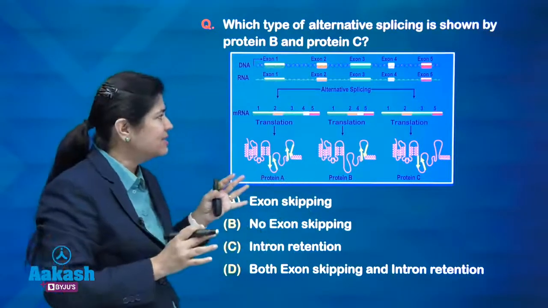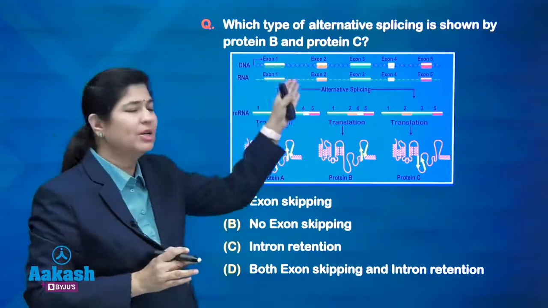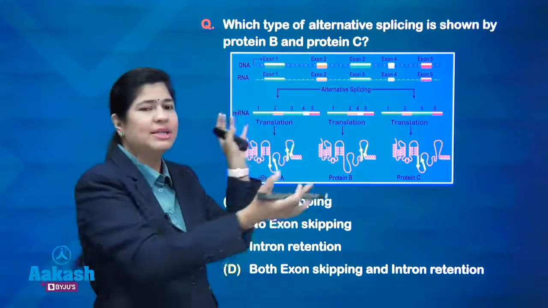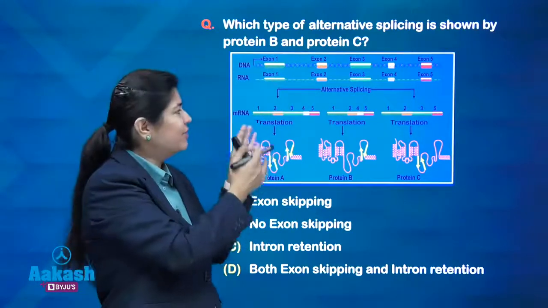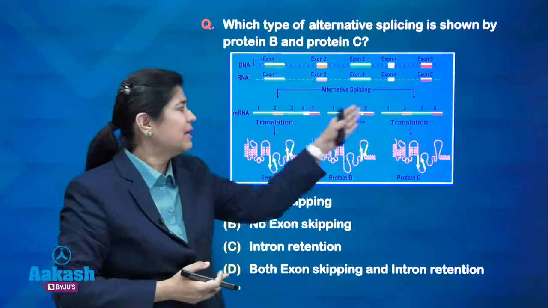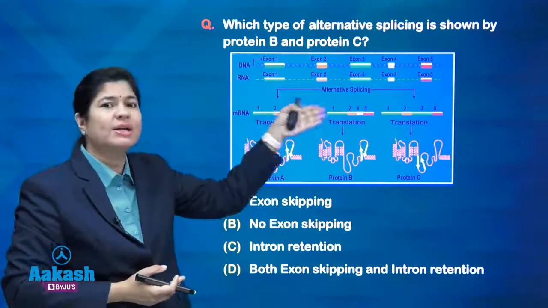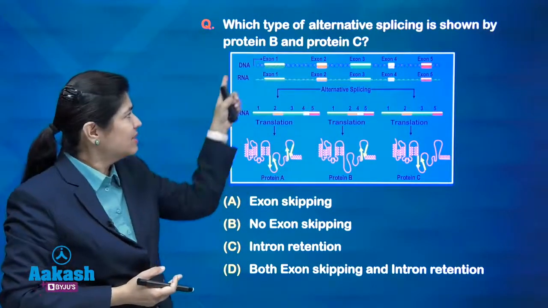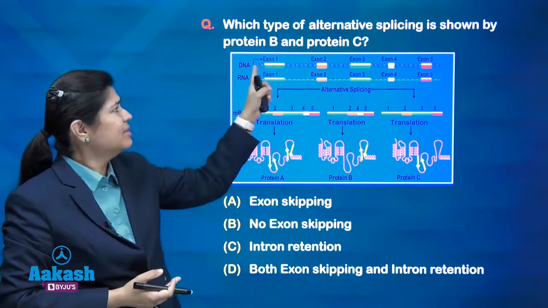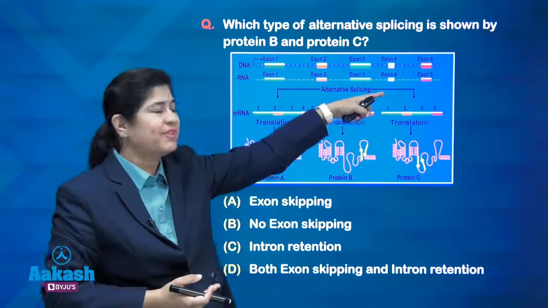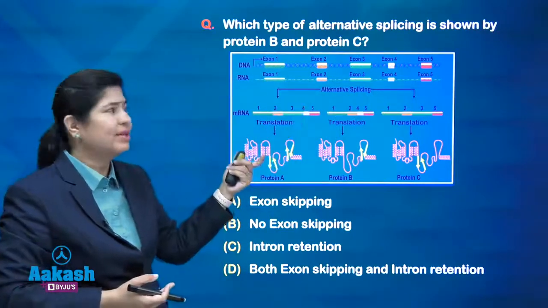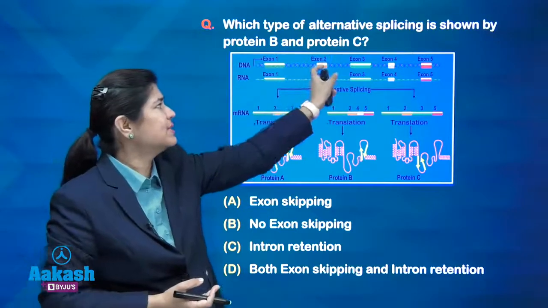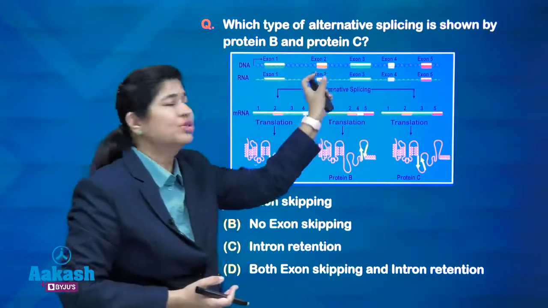RNA splicing is nothing but the removal of introns, and the exons combine in different ways. Like if one exon is removed, we get another protein. Suppose in this figure you see 1, 2, 3, 4, 5, these 5 exons, and the middle portions are the introns.